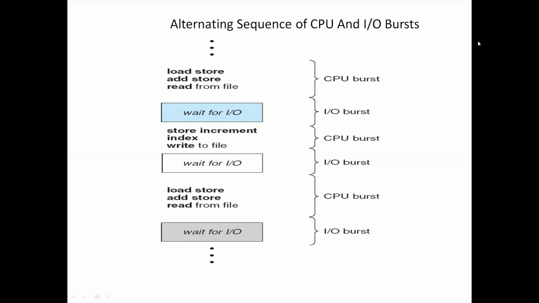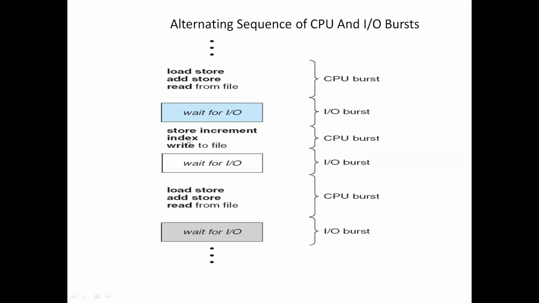At that time the IO burst will get executed. It needs to read the content from the file, which is an IO operation, so the process will wait for the IO. Then a set of IO instructions will get executed.